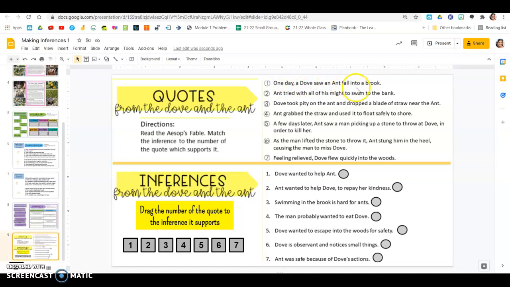One day, a dove saw an ant fall into a brook. Maybe. Ant tried with all of his might to swim to the bank. No. Dove took pity on the ant and dropped a blade of straw near the ant. That sounds like it could be right, so I'm going to take 3 and match it with number 1. Right? When you finish, each of these will match to an inference.